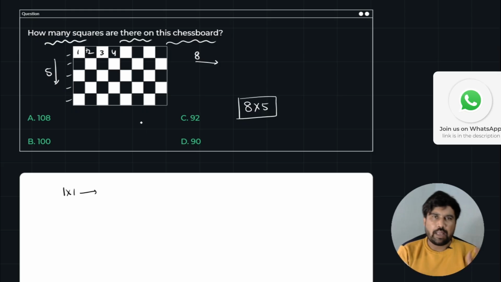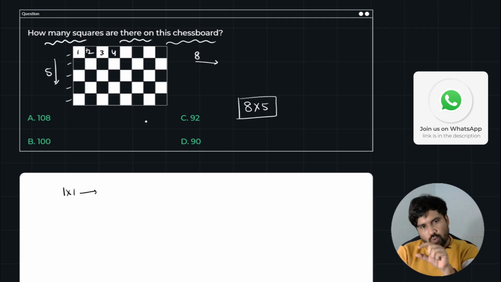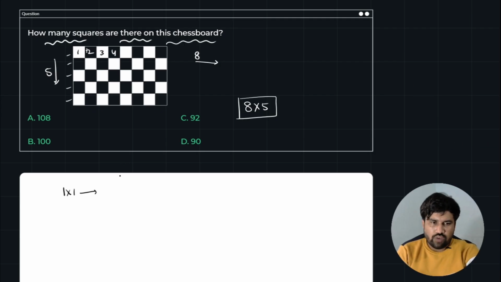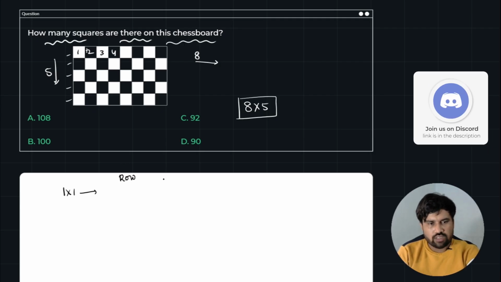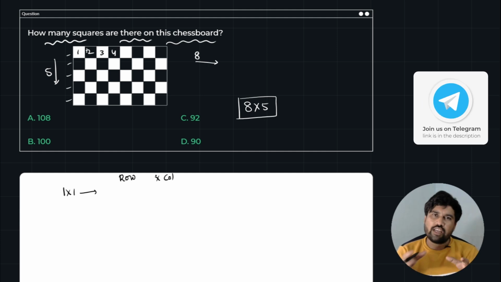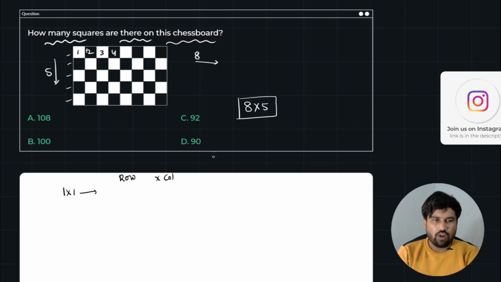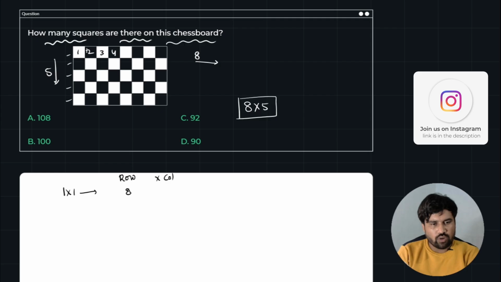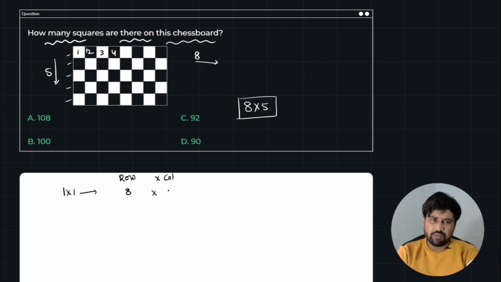How many perfect squares are there? First, we take the total number of rows and multiply it with the total number of columns, so that we can count all the squares present in that box. How many rows are there? There are 8 rows, times how many columns? 5 columns. So the answer would be 8 fives are 40. So there are 40 perfect squares in this chessboard.